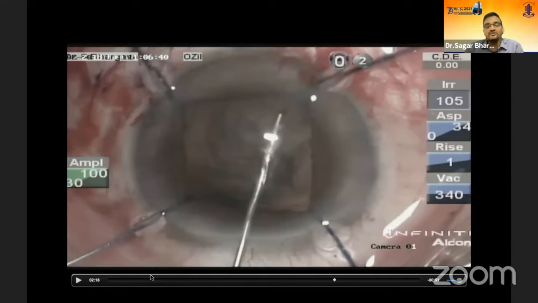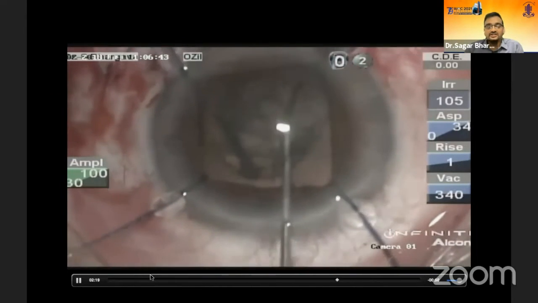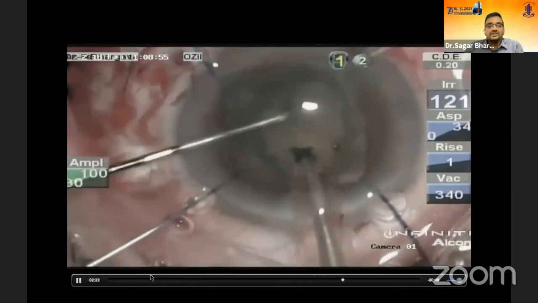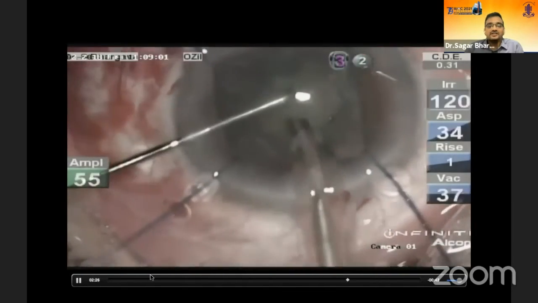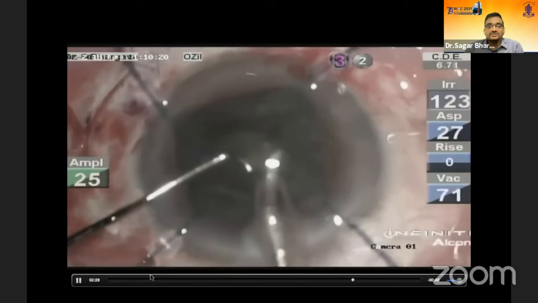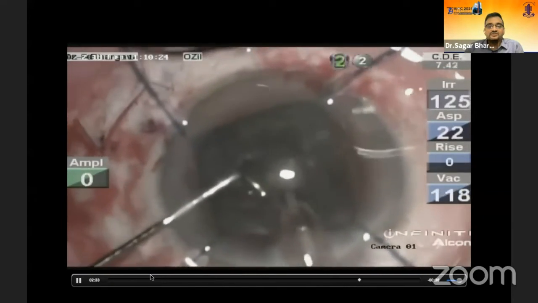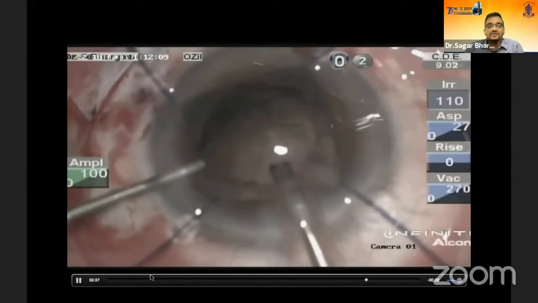So you don't want to do a very, very vigorous hydrodissection. It should be a very gentle hydrodissection, just enough for the nucleus to rotate. And here we are using a direct chop again and taking care of the nucleus. So in this patient, we had to use a 40 diopter IOL.